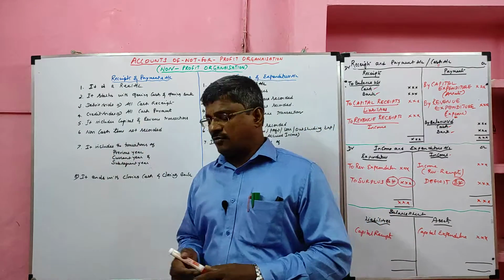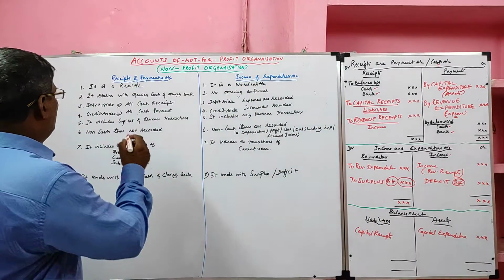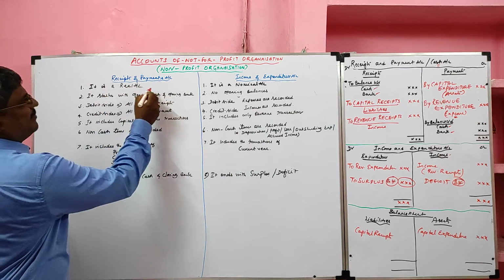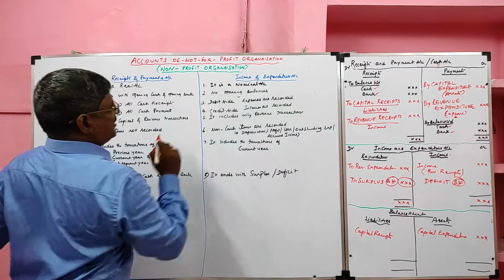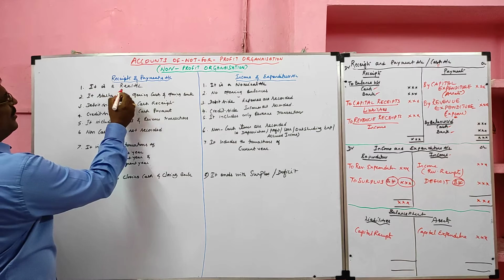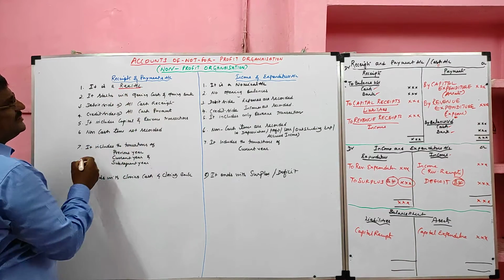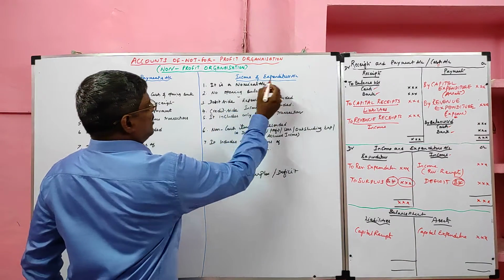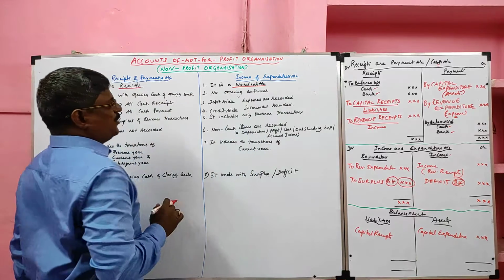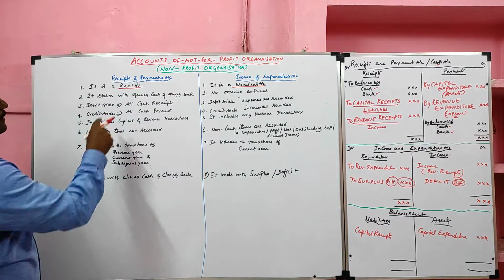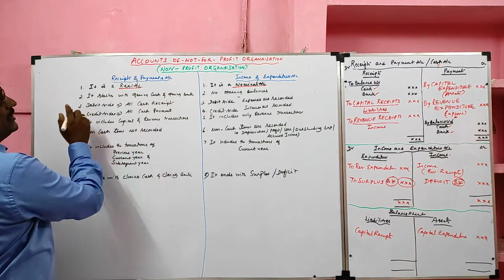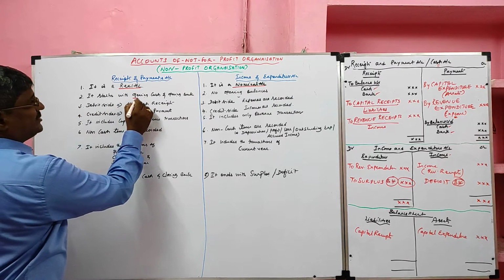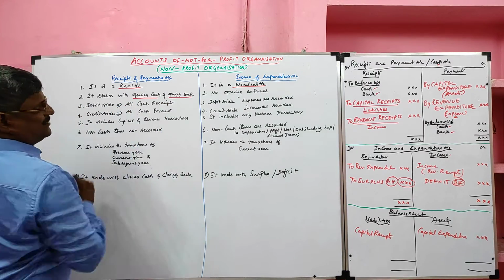Look at the board. Receipts and payment account is a real account because it is a cash account. Income and expenditure account is a nominal account. That is point number 1. Point number 2, receipts and payment account starts with opening cash balance and opening bank balance.